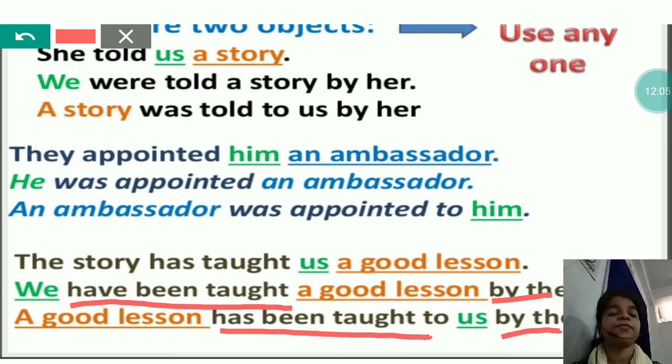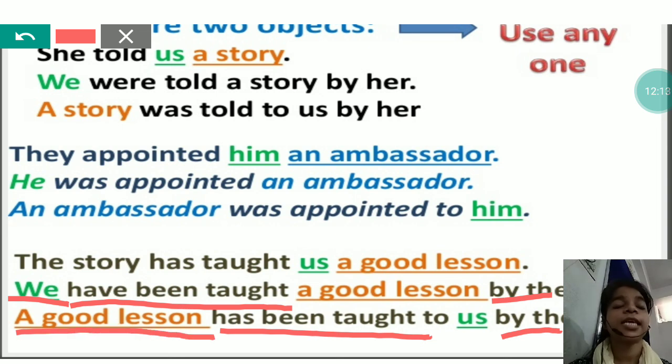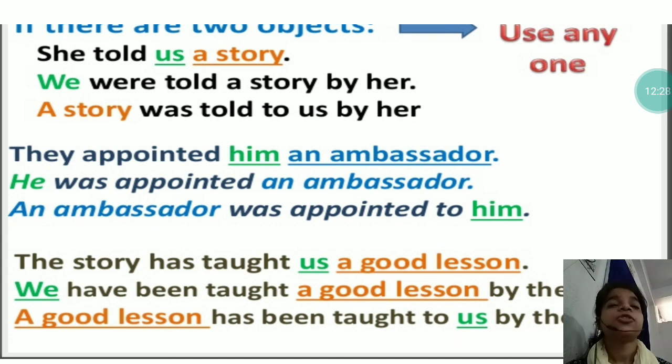The structure is the same, but in the first sentence we used we, and in the second sentence we used a good lesson. Means we converted this active voice sentence into passive voice using both the objects. That means if you find two objects in a sentence, you can do the conversion using any of the two. So this much was in the chapter voice.